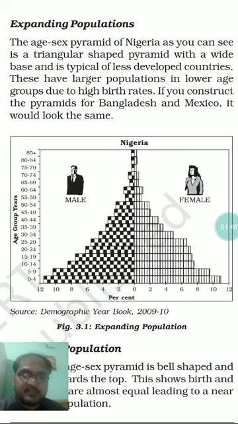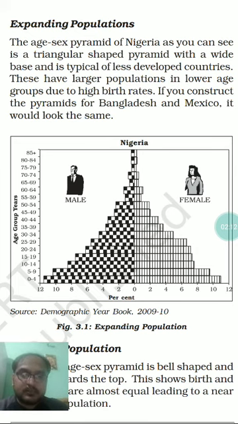This way we can predict the future and look back into the past of the population of these kinds of countries or economies based on a study of their age-sex pyramid.